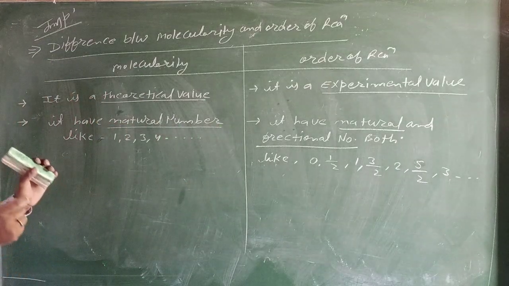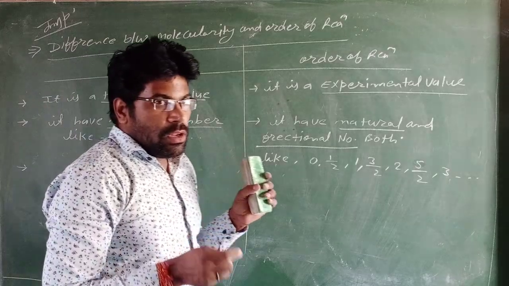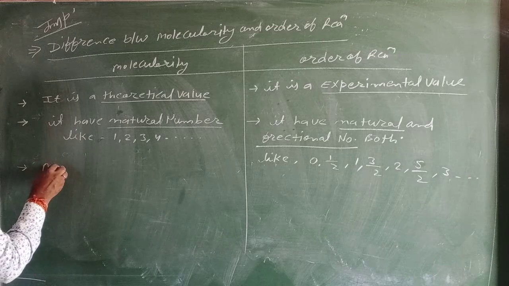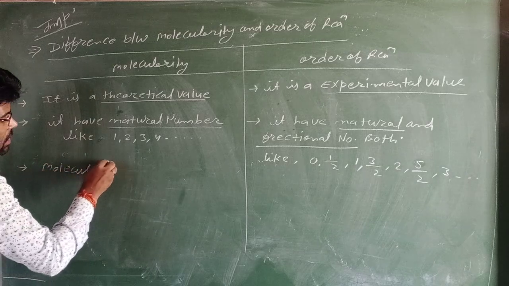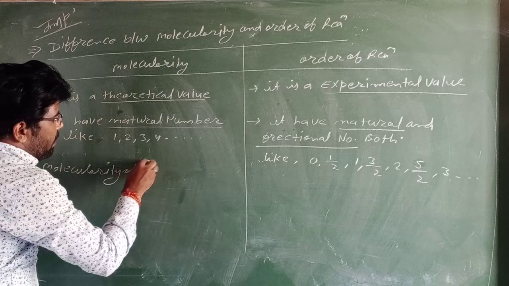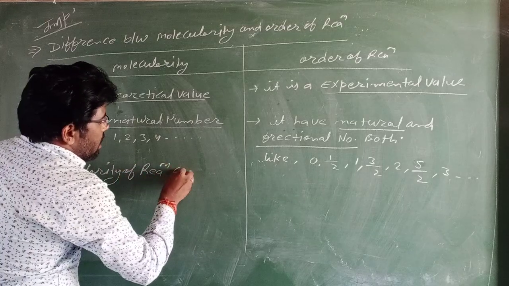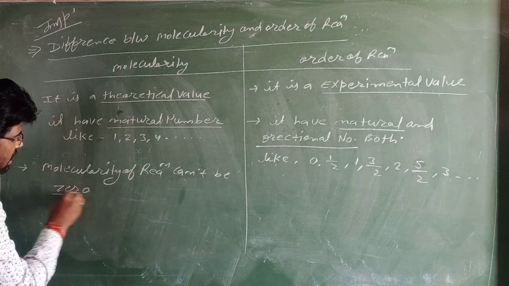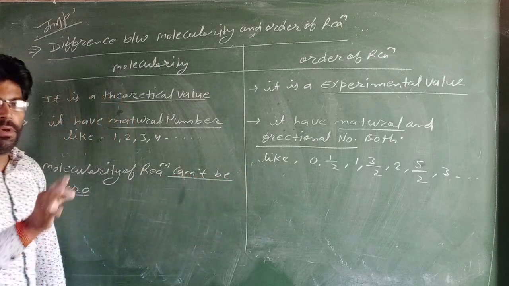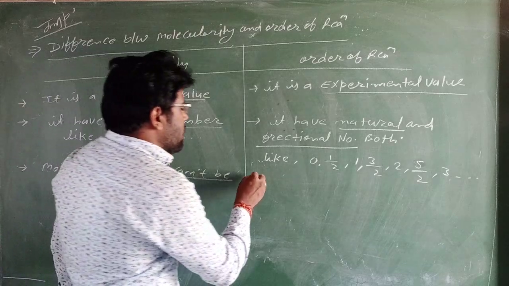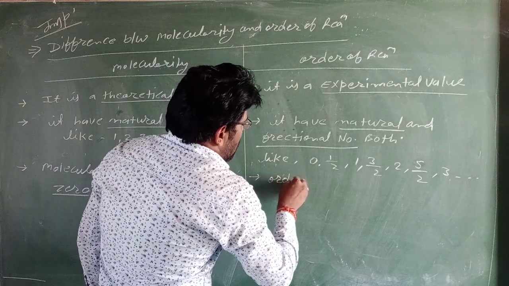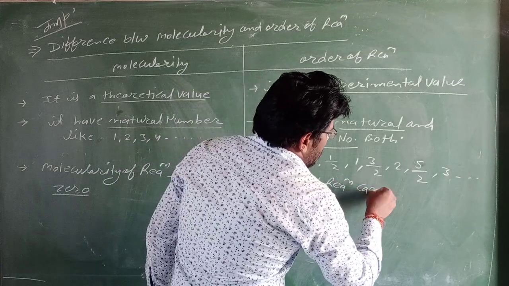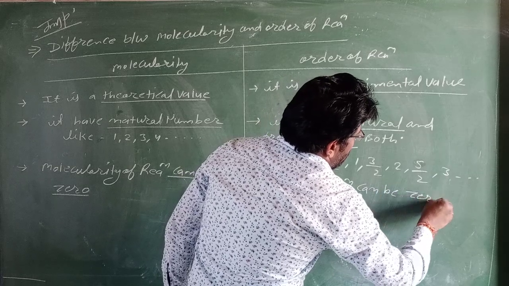Next point, the molecularity of a reaction cannot be zero. The molecularity of any reaction is never zero.